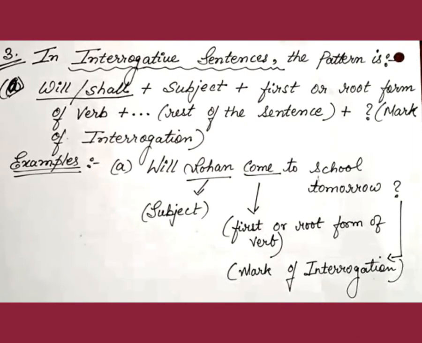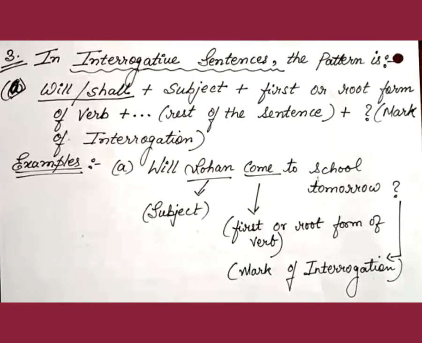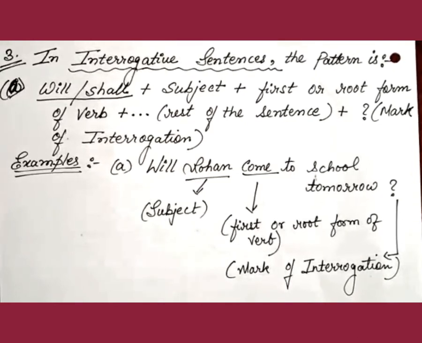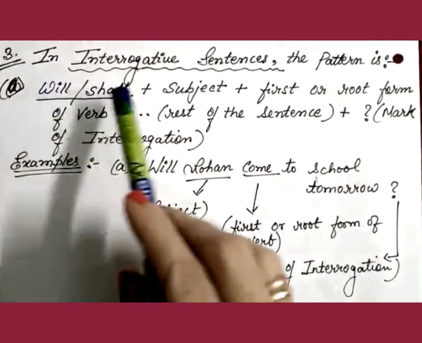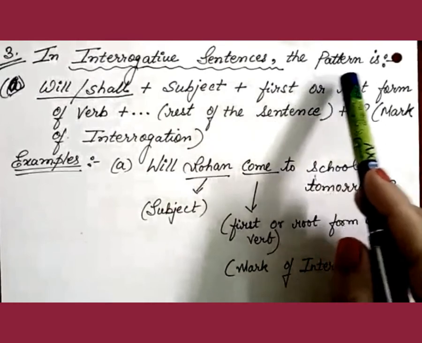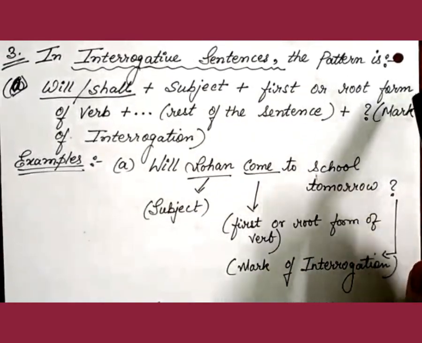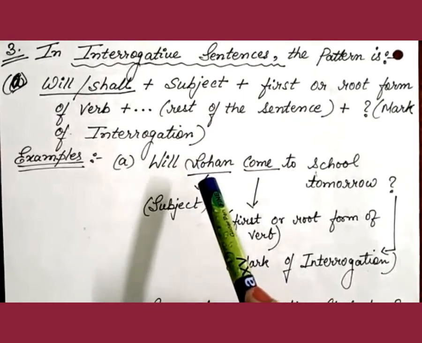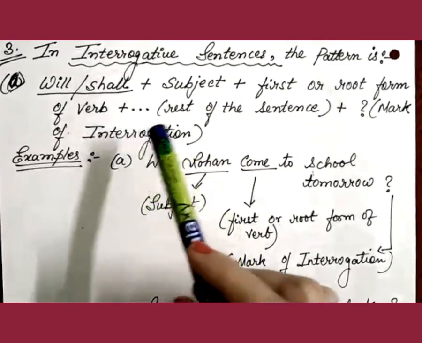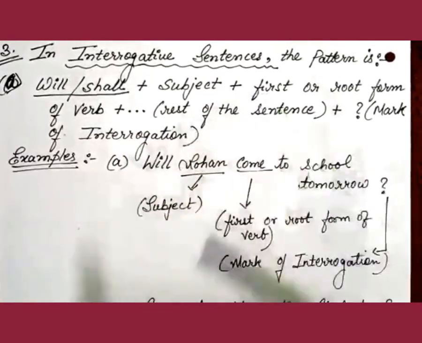Now let's have a look at the formation of interrogative sentences with respect to simple future tense. In interrogative sentences, the pattern is as follows. If you want to form interrogative sentences with respect to simple future tense, you need to follow two patterns.